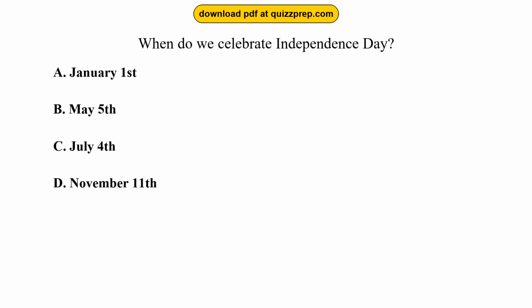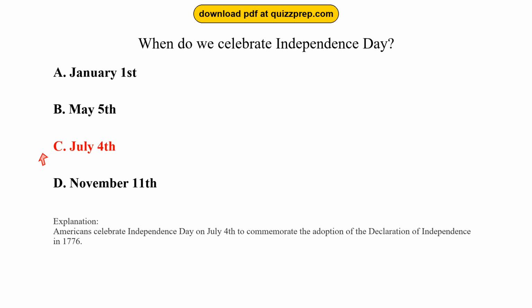Question 47. When do we celebrate Independence Day? Option A, January 1st. Option B, May 5th. Option C, July 4th. Option D, November 11th. The correct answer is option C, July 4th. Americans celebrate Independence Day on July 4th to commemorate the adoption of the Declaration of Independence in 1776.